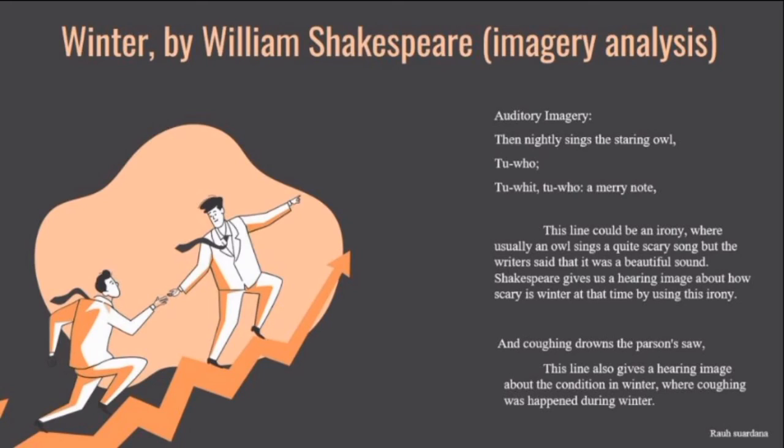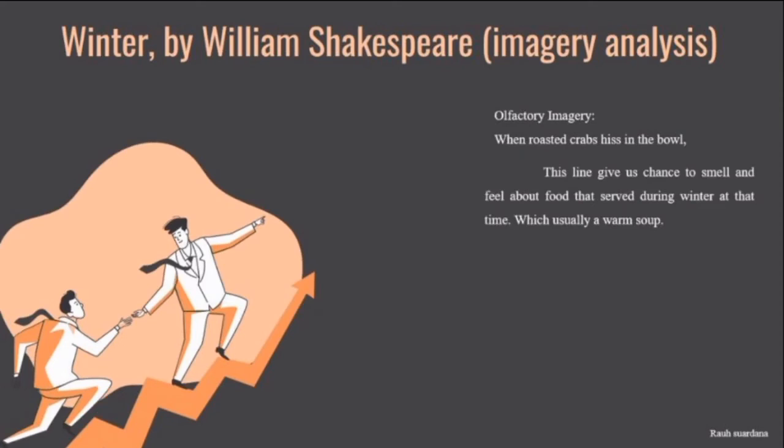And the next one of auditory imagery is "and coughing drowns the parson's soul." This line also gives a hearing image about the condition in winter, where coughing happened during winter at that time. The next one is olfactory imagery. "When roasted crabs hiss in the bowl." This line gives us a chance to smell and feel about food that's served during winter at the time, which is usually a warm soup or warm food.